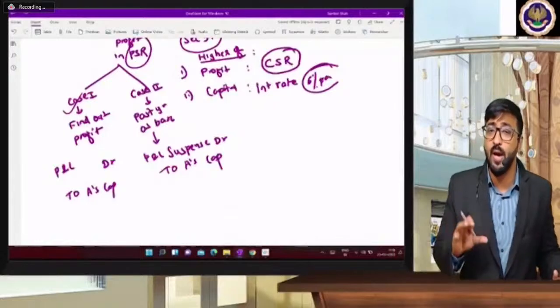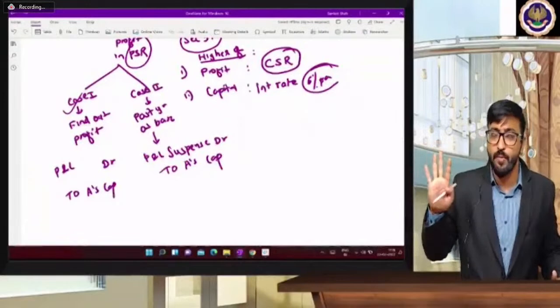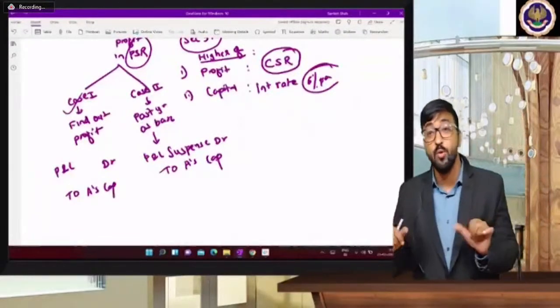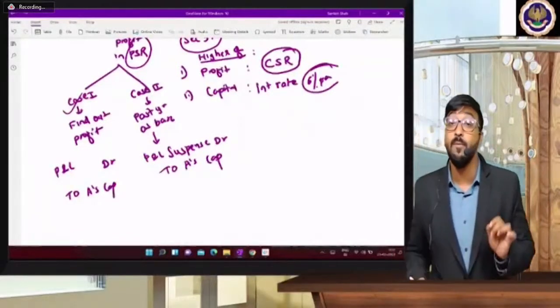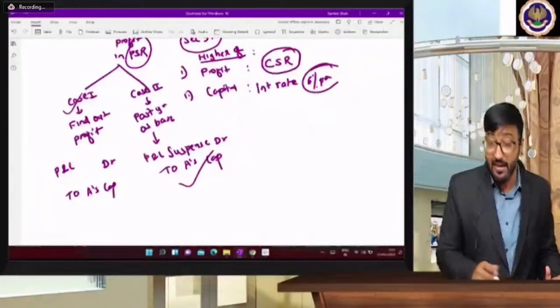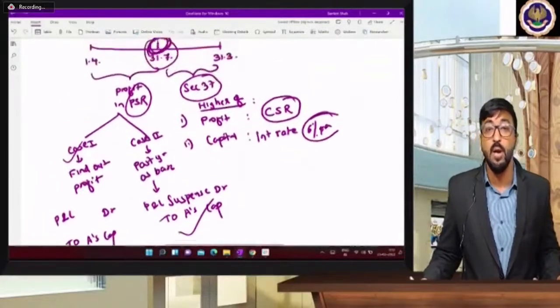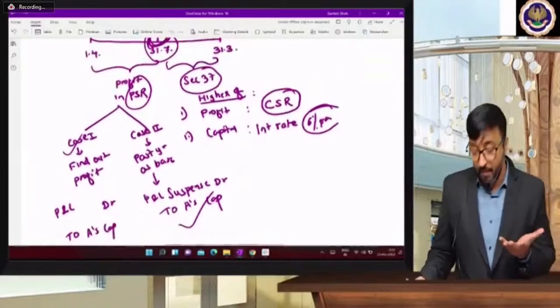So what you have done, you have taken past year profits. From past year profits you calculated 4 months profits, and that 4 months profit is based on your past profits, and that's why your profit figure is not yet final. That's why you will credit the partners' capital account, and you will debit the P&L suspense account if your past year profit you have considered as a base profit.